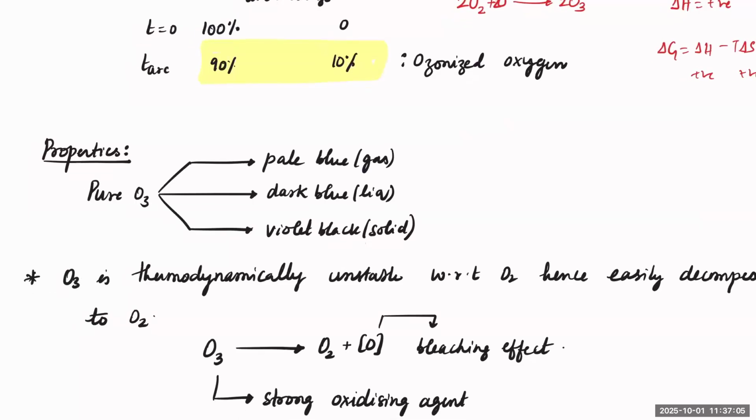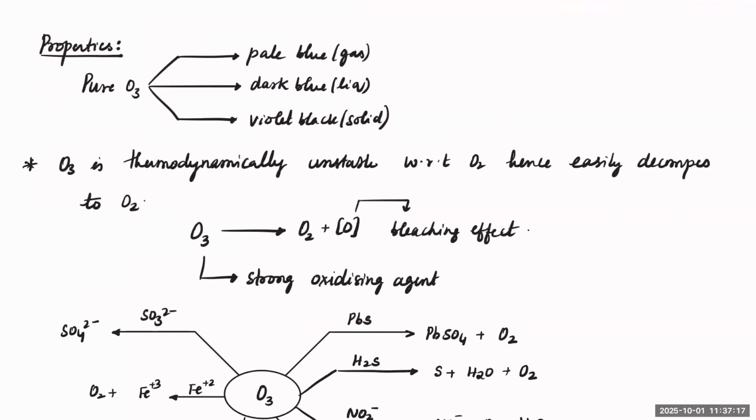Now, pure O3 exists in three forms. In gaseous form, it is pale blue; in liquid form, dark blue; and in solid form, it is violet black. And O3 is thermodynamically unstable with respect to O2 and easily decomposes.